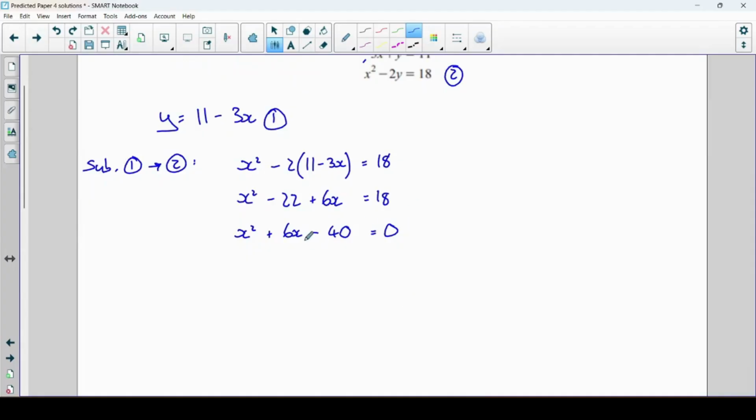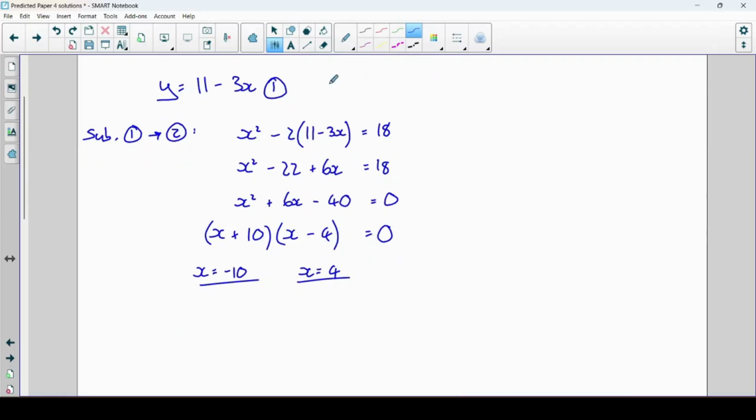Okay, now does this factorise? So we're looking for two numbers that add to give 6 and multiply together to give minus 40. It does factorise with x plus 10 and x minus 4. If it didn't factorise, not to worry, because this is a calculator paper, you could use the quadratic formula to solve this. But here this one does, so I get my two solutions, x is minus 10 and x is equal to 4.